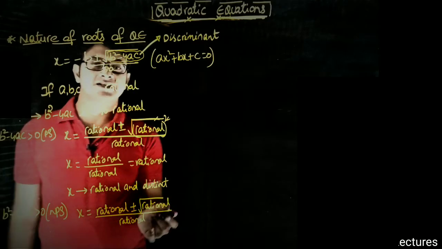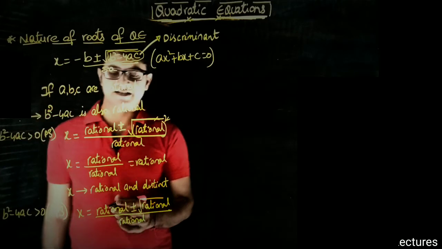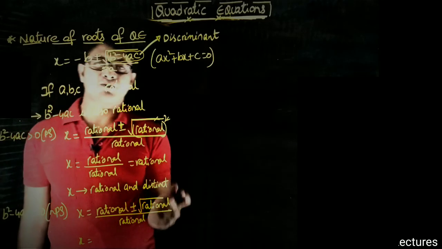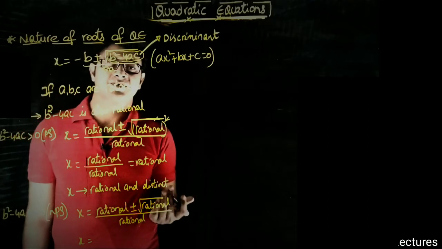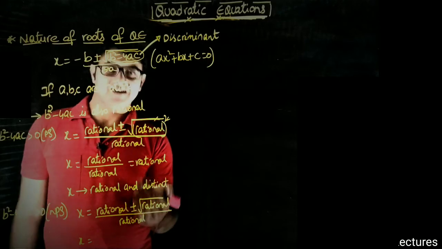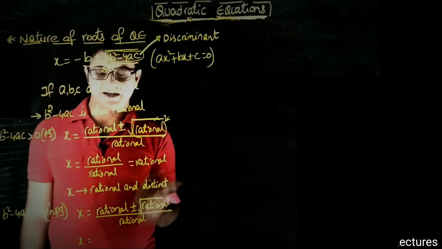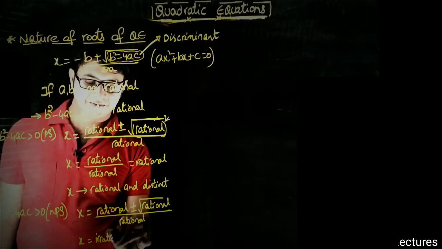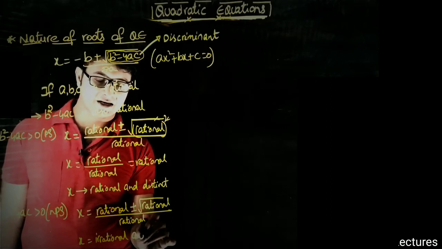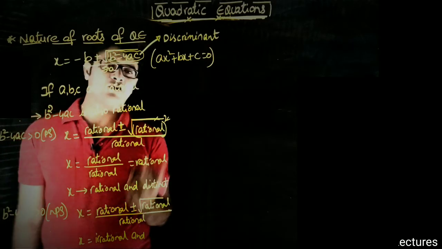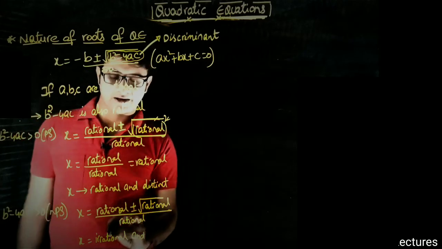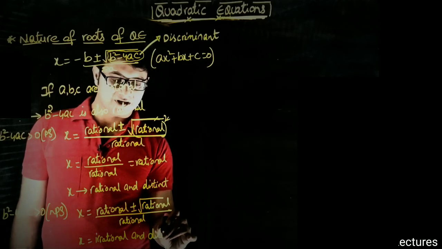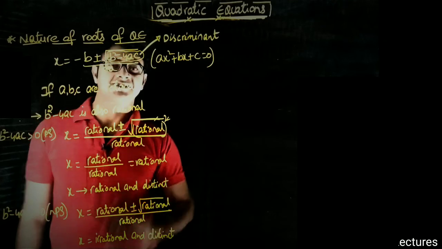Root over rational I can take as an irrational number. So x is rational plus or minus irrational, which becomes an irrational number. Irrational upon rational will give you an irrational number itself. As I have plus or minus, I have two values of roots, which are irrational and distinct.